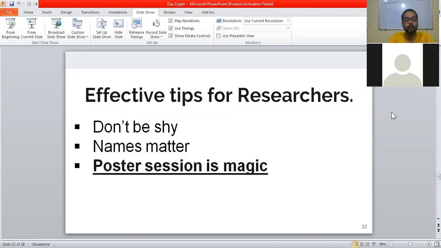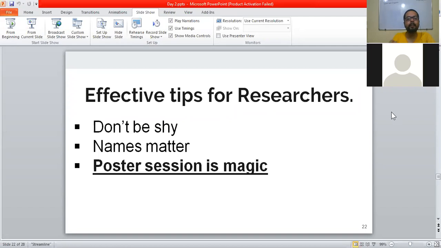The second thing is names. They matter. If you have the name of a very good scientist in your work, what does this show? That this person has also contributed to this kind of work.